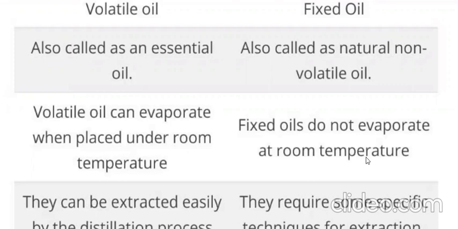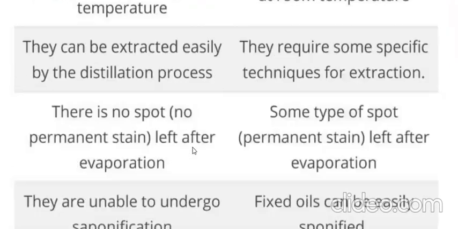They will not evaporate on their own. But in the case of volatile oils, for example turpentine oil, eucalyptus oil, clove oil, these are highly evaporable. So temperature is also the biggest factor distinguishing volatile oil and fixed oil.